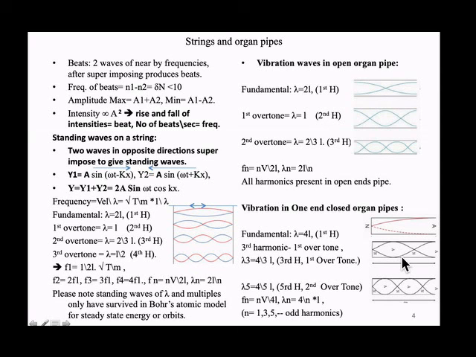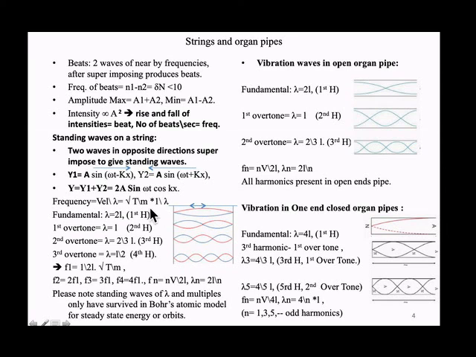In the next mode, how much is coming? In the third harmonic, lambda is 4 by 3 L. See here, this is 3 by 4 lambda: this is half lambda and this is 1 by 4 lambda, so the total is 3 by 4 lambda. So lambda is 4 by 3 L, which means 3F1, the third harmonic. First, lambda is 4L.